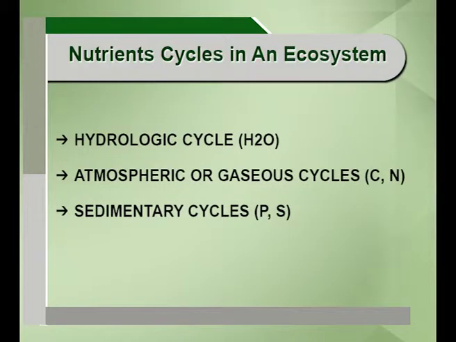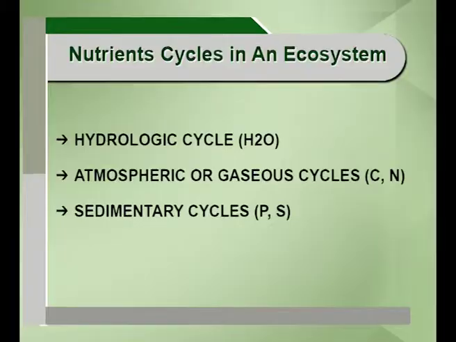Then nitrogen. Nitrogen is a very important cycle. In the atmosphere, 78% of the atmospheric gas is made up of nitrogen. Nitrogen is found in the atmosphere. It is fixed by symbiotic bacteria and certain algae.